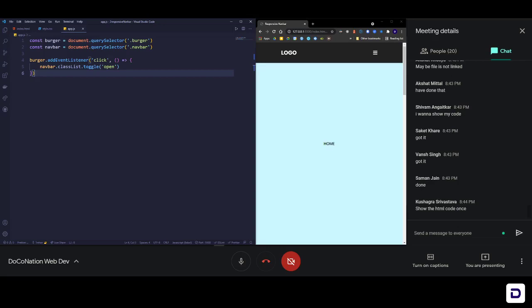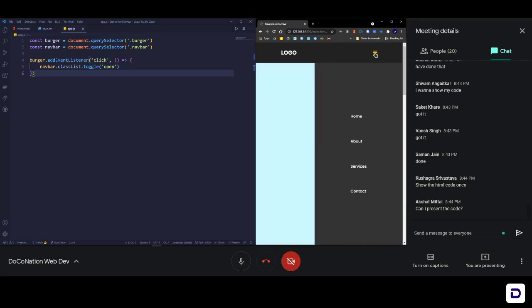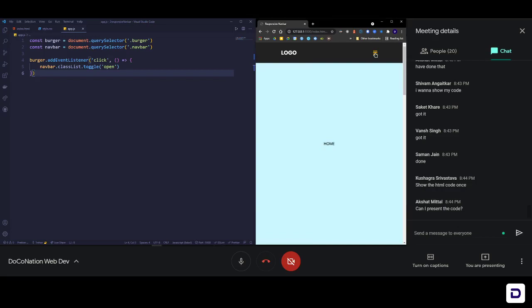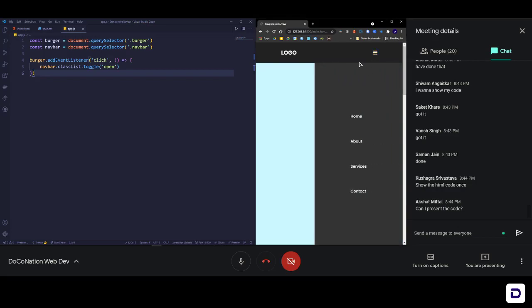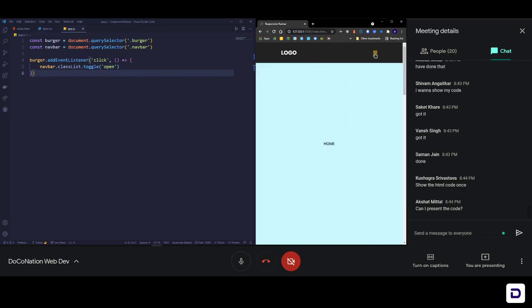Okay, so that's it for today's session. That was the whole, what do you call it, this navigation bar. Okay, I went full Hindi in this. No problem. This is the responsive navigation bar. You can then add your own colors, your own background colors, and change it to your liking. This is something that is used in every website, so you can save it somewhere so that you can reuse it in all your other projects. It will be very helpful for you.